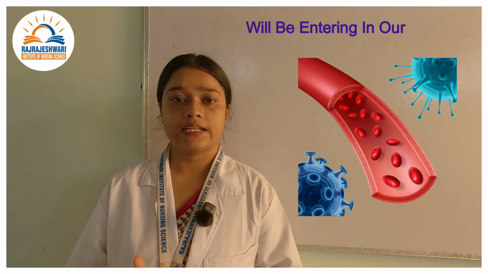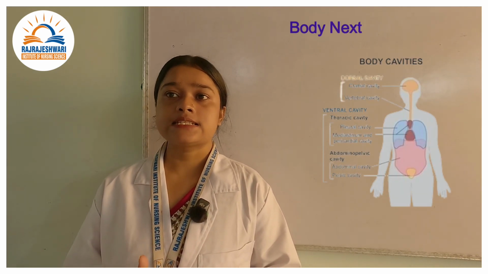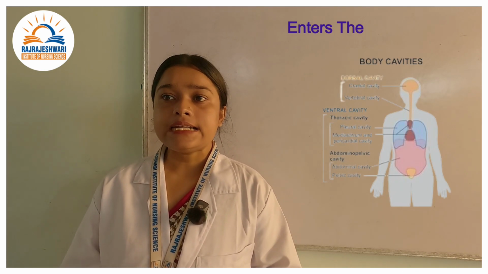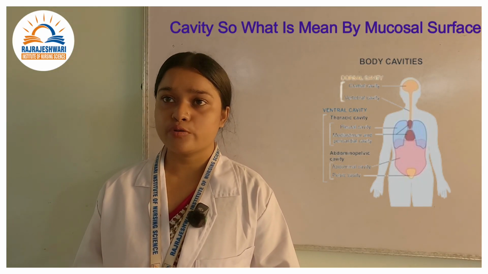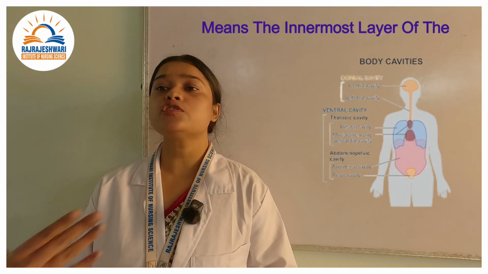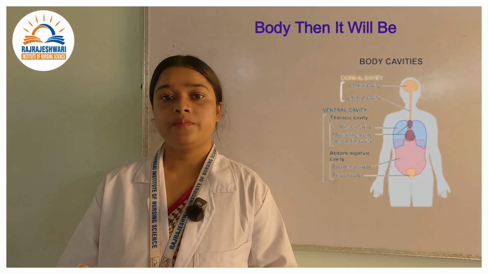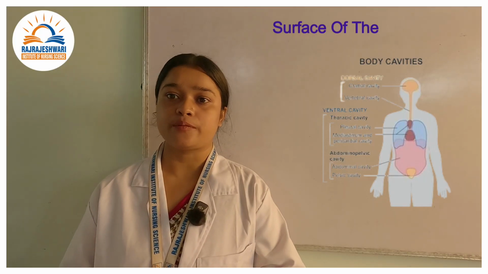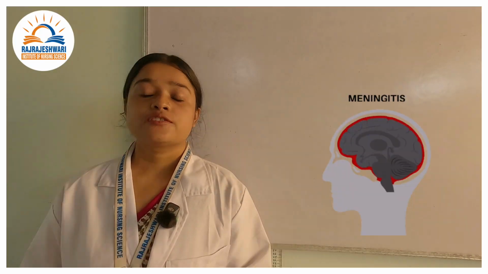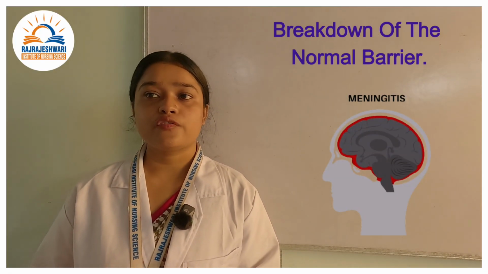Next, it enters the mucosal surface of the cavity. What is meant by mucosal surface? It means the innermost layer of the body. Then it leads to the breakdown of the normal barriers.